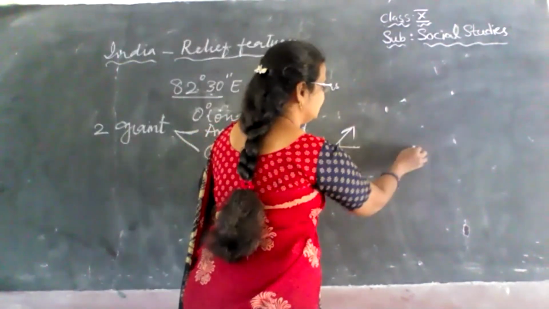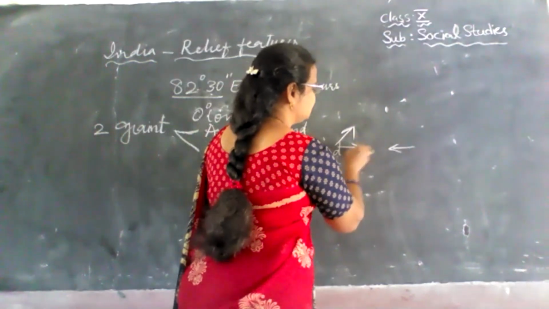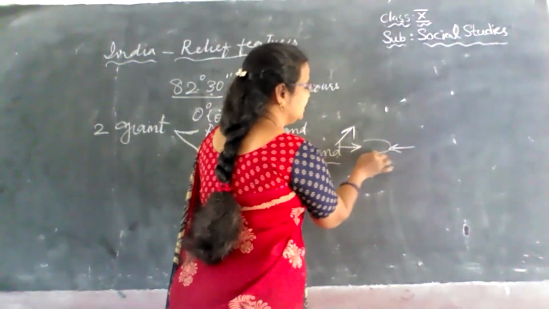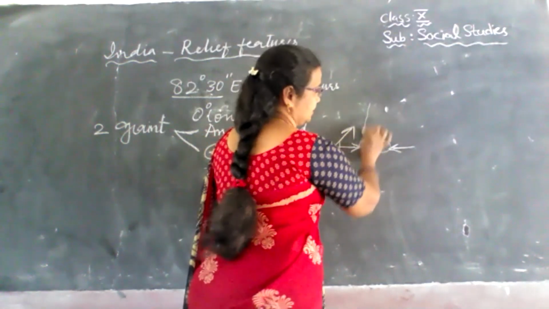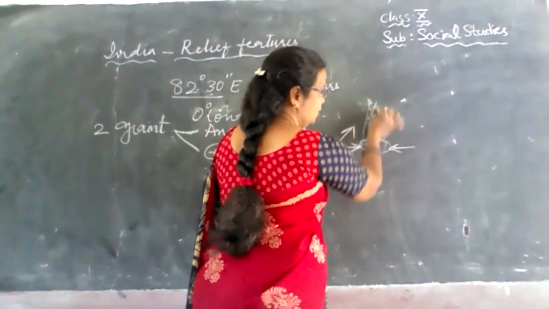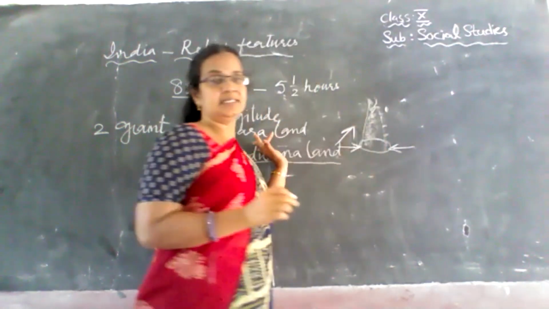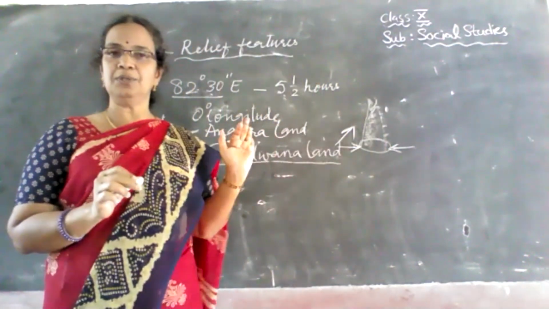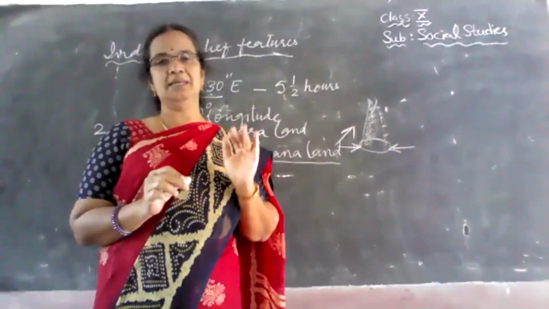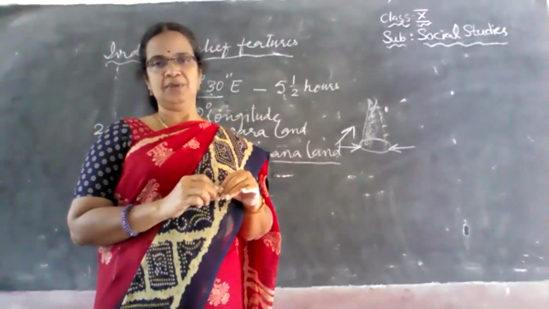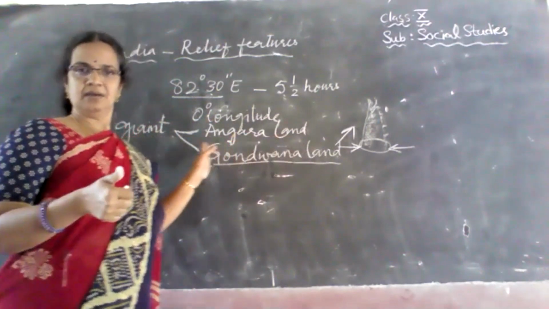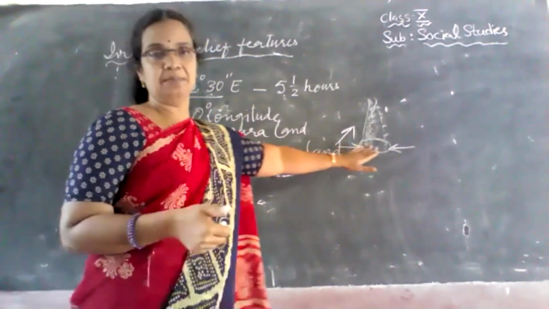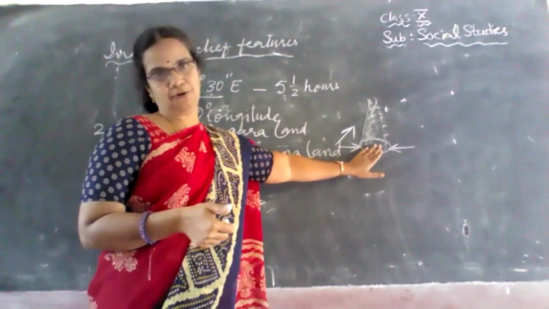When there is force from both sides, the area lying between these two forces started moving up, and this elevation led to the formation of the Himalayan mountains. Did you get it, children? This is how the Himalayan mountains have been formed.